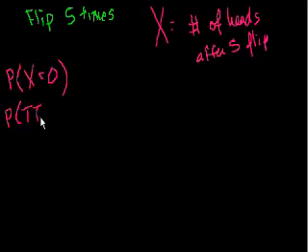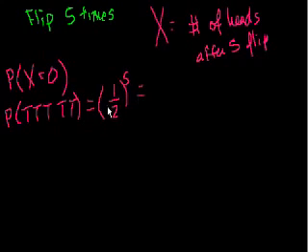This is a bit of a review of probability. You'd have to get all tails. And what's the probability of each of these tails? It's 1/2. So you'd have 1/2 times 1/2 times 1/2 times 1/2 times 1/2. So it'd have to be 1/2 to the 5th power, which is 1 to the 5th, which is 1, over 2 to the 5th, which is 32.